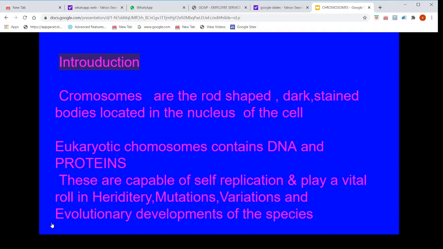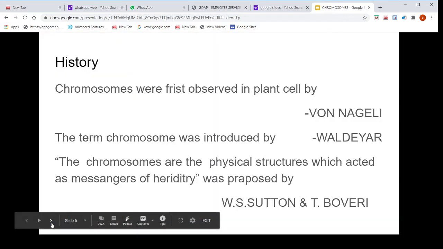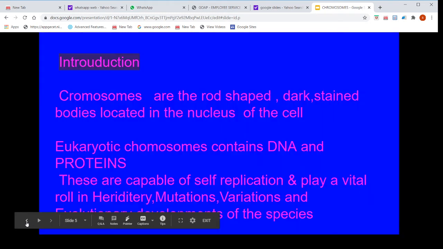So for introduction, chromosomes are rod-shaped, dark-stained bodies located in the nucleus of the cell. Eukaryotic chromosomes contain DNA, RNA and proteins. These are capable of self-replication and play a vital role in heredity, mutations, variations, and evolutionary development of the species. The term chromosome means chroma means color, somes means bodies. So they named these colored structures as the chromosomes.